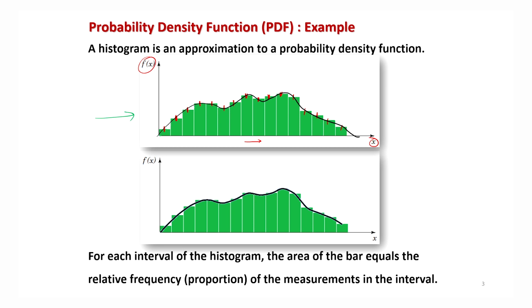And this curve can be viewed like this: if the width of these bins or bars is reduced, then you can imagine that as the width of the bar converges towards 0, all these midpoints will start looking like these dots. And you are simply trying to join these dots here. This is what I have represented here in this line, you can see. So this is actually a probability curve.